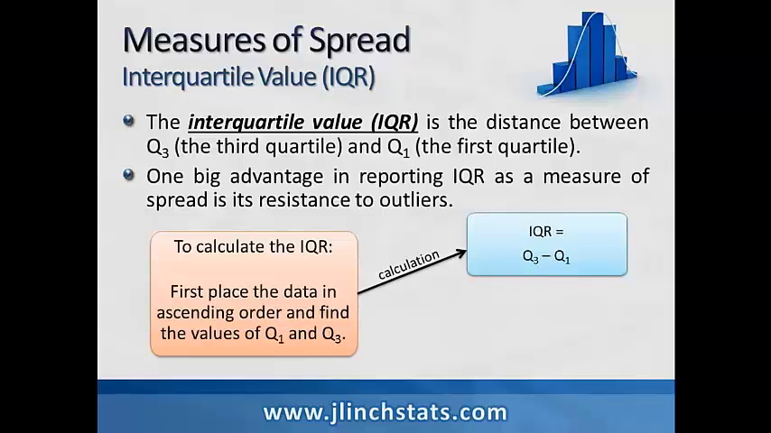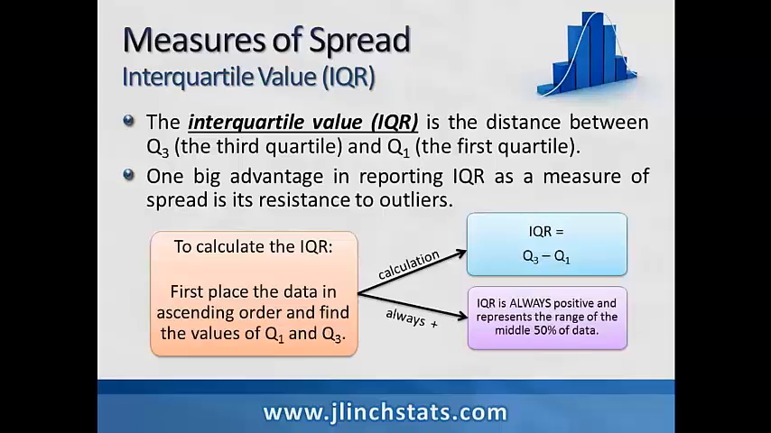And the calculation is very simple. Once again, like range, we subtract two values. For the calculation of the IQR, we're going to subtract Q3 minus Q1. Notice, just like range, that IQR is always positive. And we often refer to the IQR, the interquartile range, as the range of the middle 50% of data.